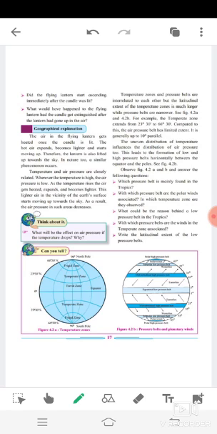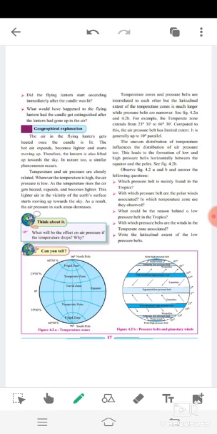Temperature and air pressure are closely related. Wherever the temperature is high, the air pressure is low. As the temperature rises, the air gets heated, expands and becomes lighter. This lighter air in the vicinity of the earth's surface starts moving up toward the sky. As a result, the air pressure in such areas decreases.